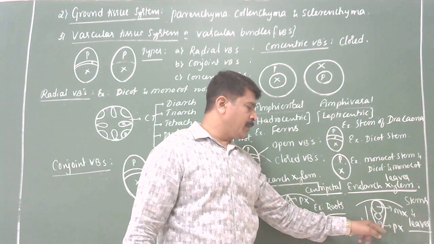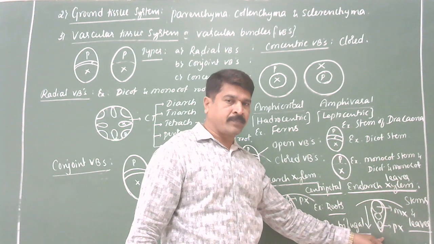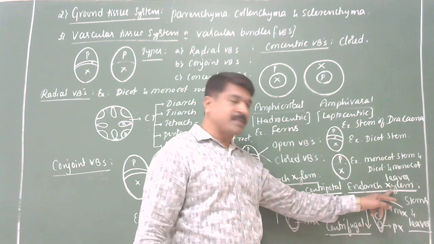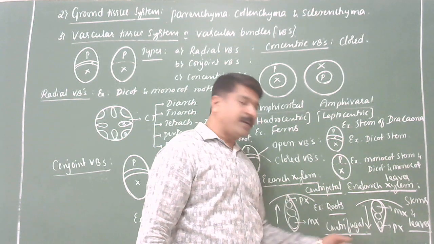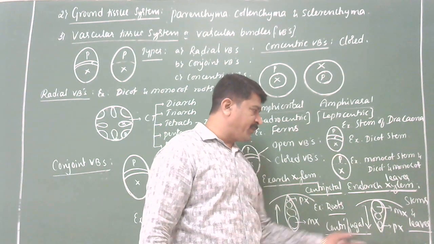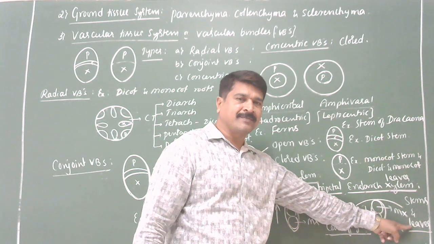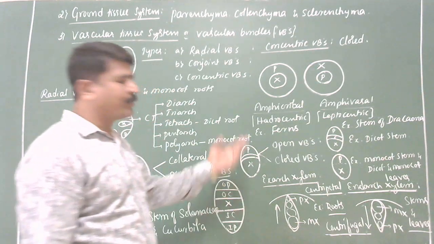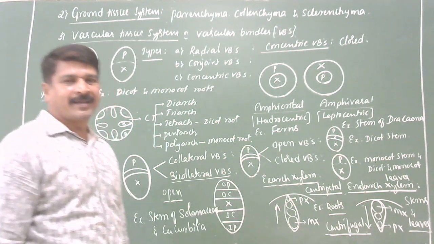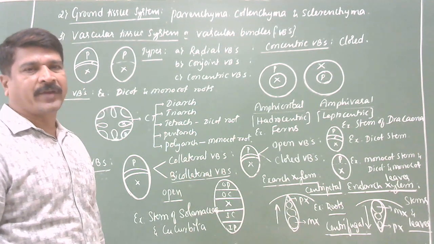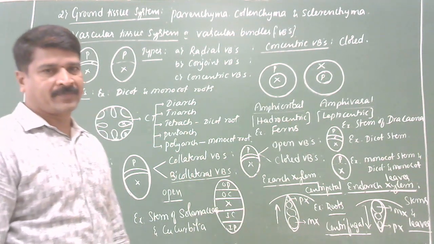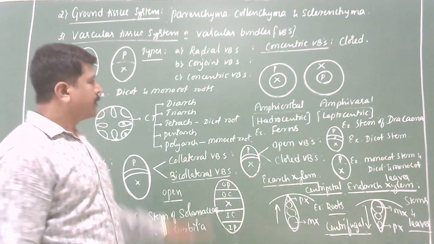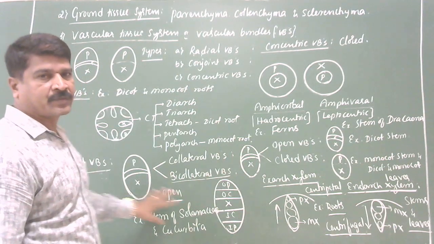I'll repeat once again. When protoxylem is towards the pith or center, and metaxylem towards the periphery or towards the cortex, the condition is called endarch-xylem. Mode of development is called centrifugal. Endarch and centrifugal are commonly seen in stems and leaves. Clear? So this is the vascular tissue system. You have to remember. So many terms we have discussed. In the competitive exam you can expect match-the-following questions, or individual questions also. You remember this. So this is the information about the vascular tissue system.